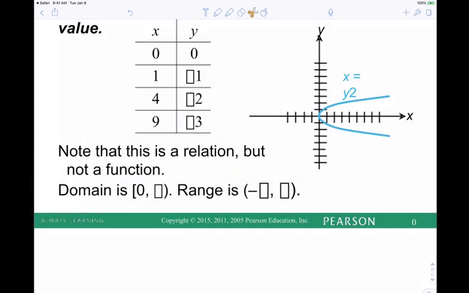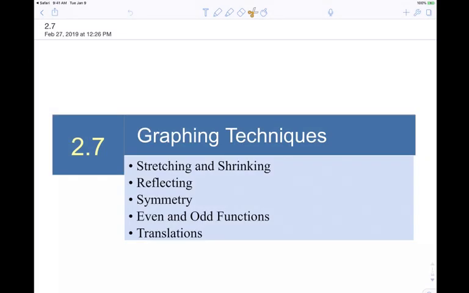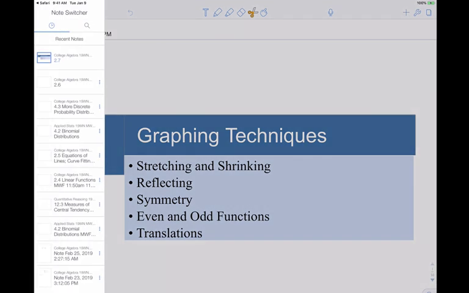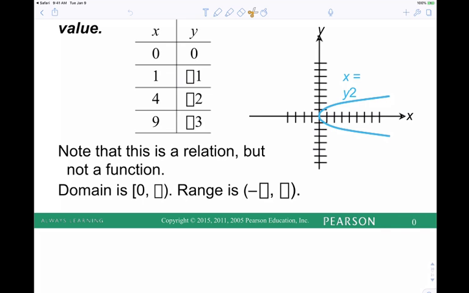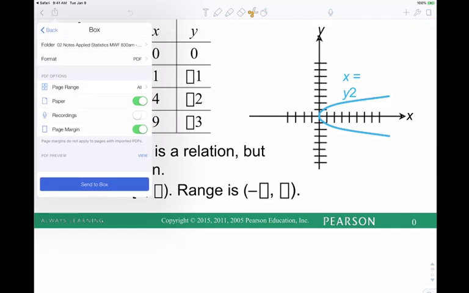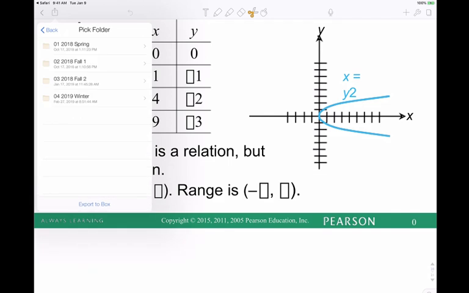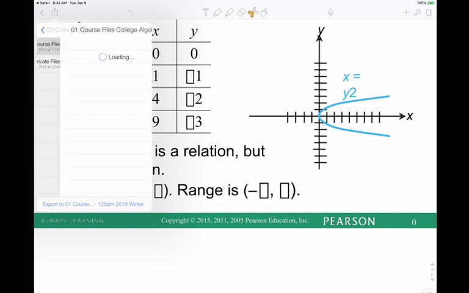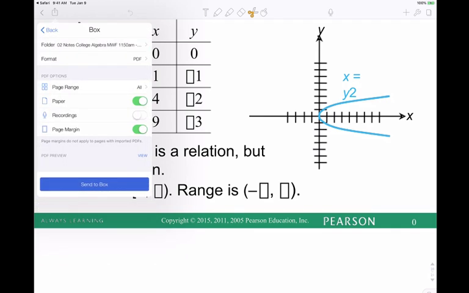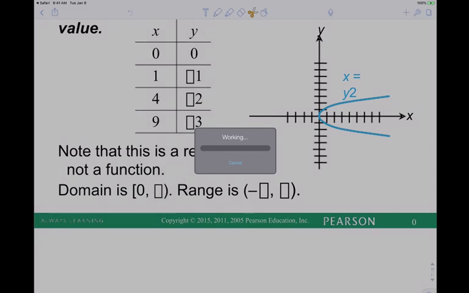And then I need to go back to 2.6, the previous one that we just did, and load this in the box. I'm going to share the box. This is college algebra, entire course, notes. When that bar loads, you'll get a copy of anything that you saw me writing.